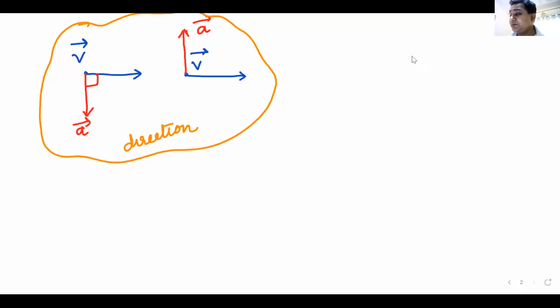What do you mean by both? Both A and V. Both direction and magnitude of what? Magnitude and direction of velocity. Yes. Now I want to change both.